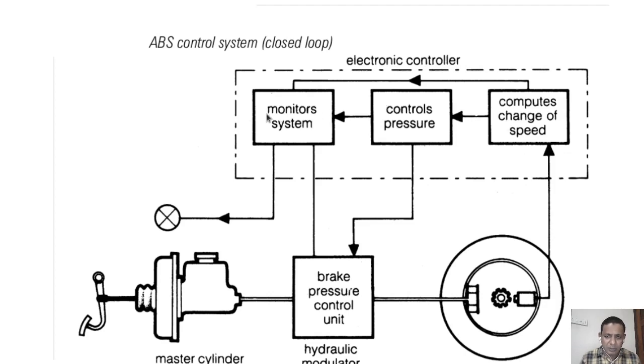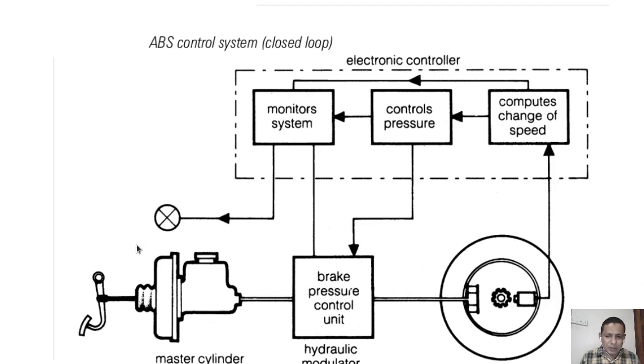So this is the simple block diagram of our ABS control system. ABS is a very good example of a closed loop control system. It senses the speed, and if the tire comes to rest, it will release the brake. Till the vehicle comes to rest, it will do this automatically. So it is a good example of an automatic control system.